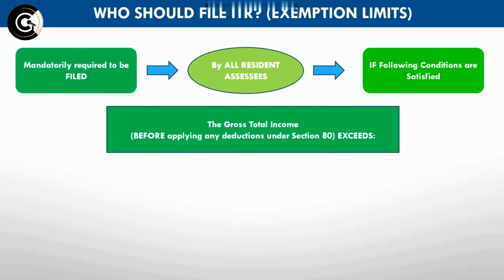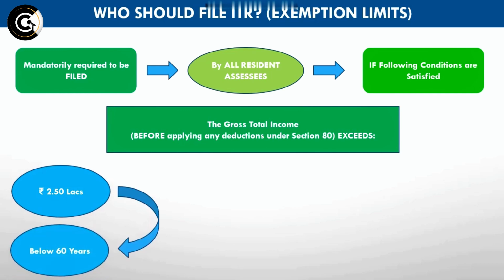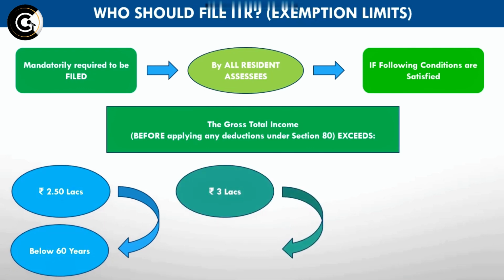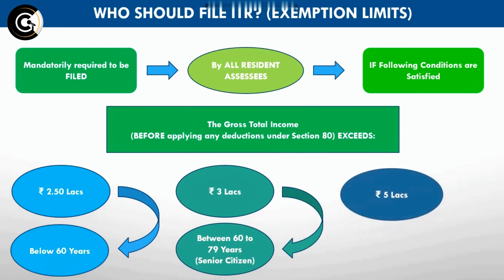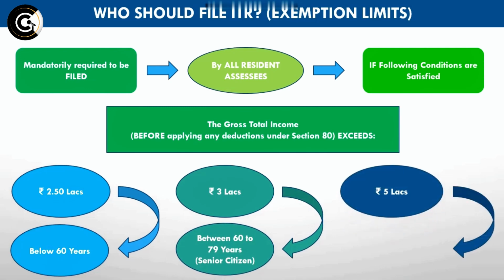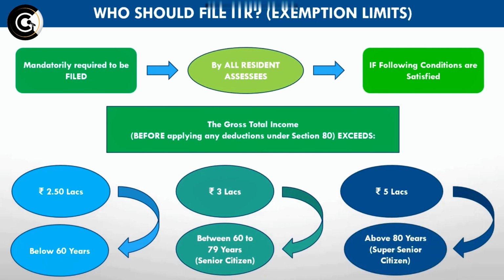So before applying any such deductions under Section 80, let's look at the limits. Rupees 2.5 lakhs for a resident below 60 years of age. Rupees 3 lakhs for a resident between 60 and 79 years, whom we also call a senior citizen. And rupees 5 lakhs for individuals above 80 years, whom we call super senior citizens.